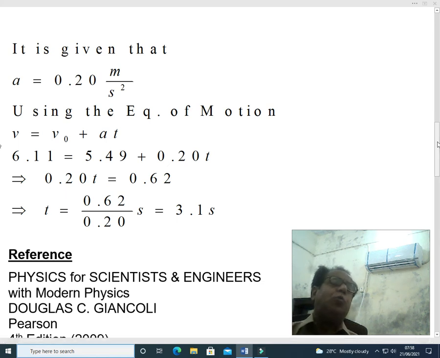Using the equation of motion, final velocity is equal to initial velocity plus acceleration into time, v is equal to v naught plus at.